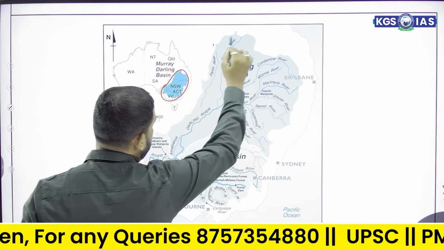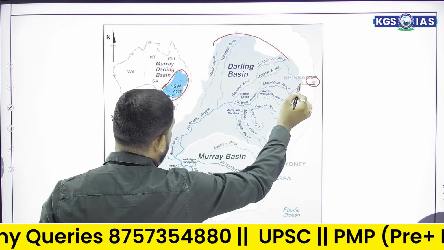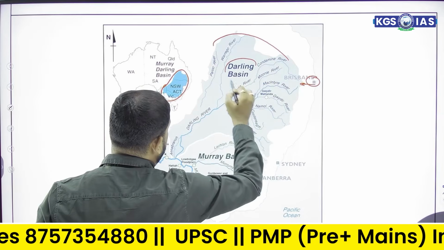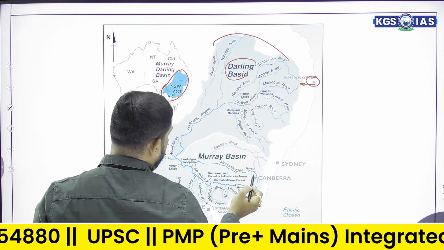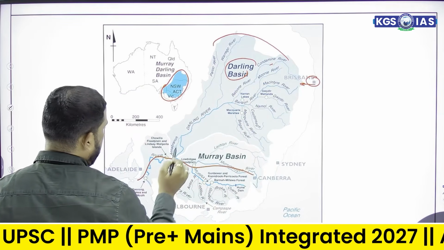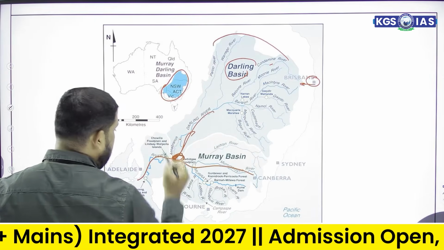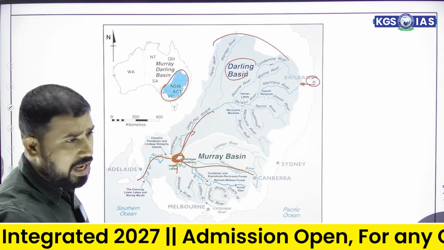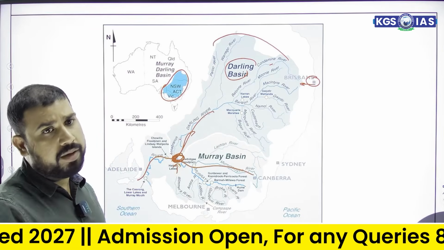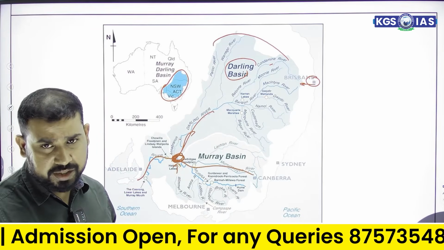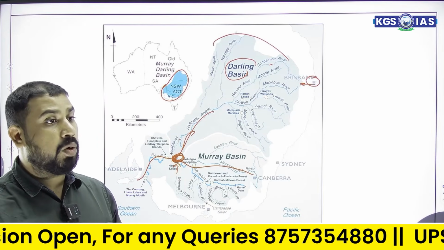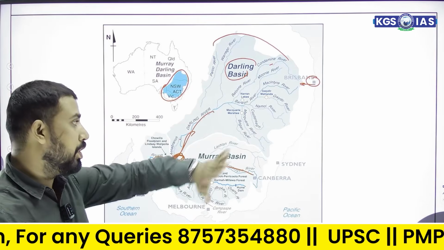It is Brisbane, capital of Queensland. The Darling Basin usually comes from here. Here, Murray Basin is coming, and they are the major rivers of Australia. Like we have Ganga Yamuna system, here Murray Darling is considered the largest river system of Australia, where the whole agriculture and the population density is